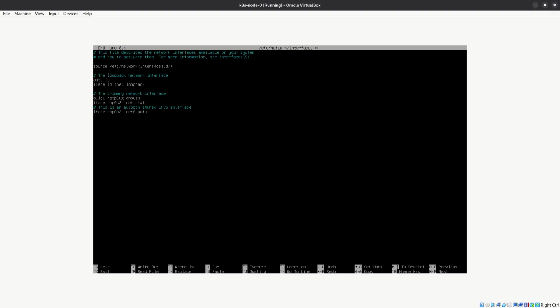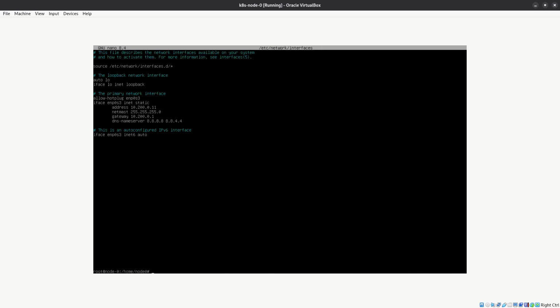Instead of DHCP, we want a static IP, and the values will be: for address, since this is node 0, we have address dot 11, and for network mask we have 255.255.255.0, and for gateway we have 10.200.0.1, and for the DNS name server we will have Google's DNS. Control O for saving, Control X for exit.